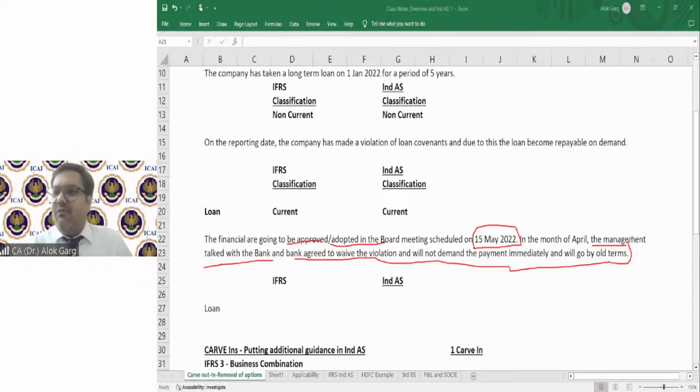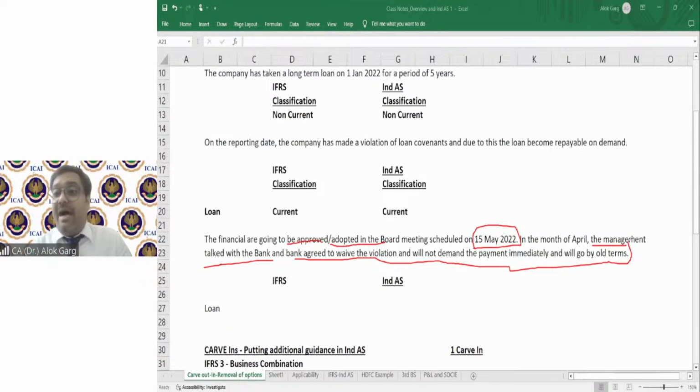You remember accounting standard 4, AS4 याद है? इसमें से कितने लोगों को AS4 याद है? आप जहां पे भी बैठे हो वहीं से हाथ खड़ा करो. Please raise your hand. How many of you remember AS4? And I can see from my third eye, many of you are raising hand and saying that yes, we are aware about accounting standard 4, events occurring after balance sheet date, adjusting event, non-adjusting event. We remember that concept. The same concept is there in IND AS and IFRS also, right? So friends, this event is an event occurring after balance sheet date.